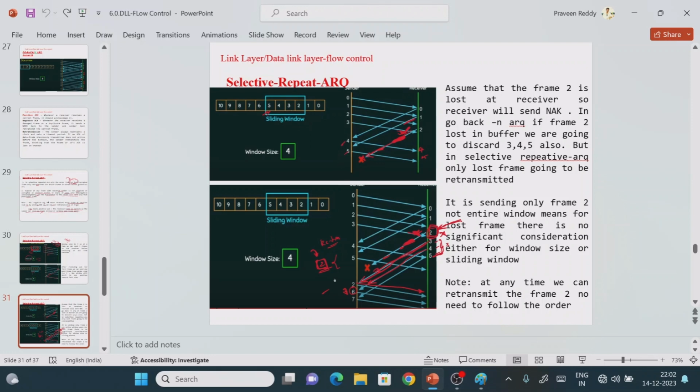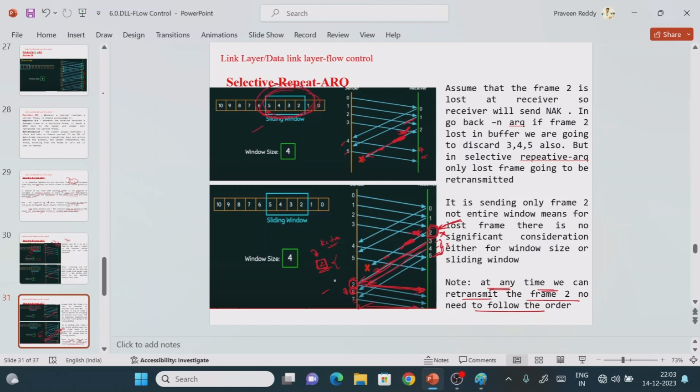Then one more important point, see, this is important: at any time we can retransmit frame 2, no need to follow the order. It means that we don't need to send frame number 2 only at that particular location. After 6 and 7 also you can retransmit frame number 2, because it is not following the window size.